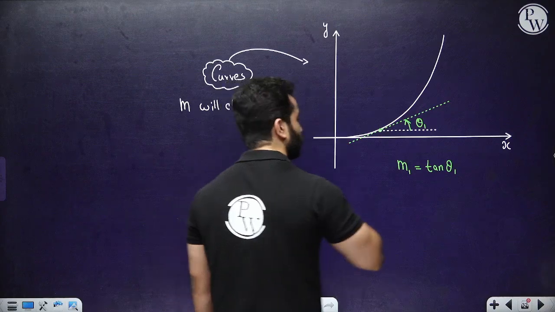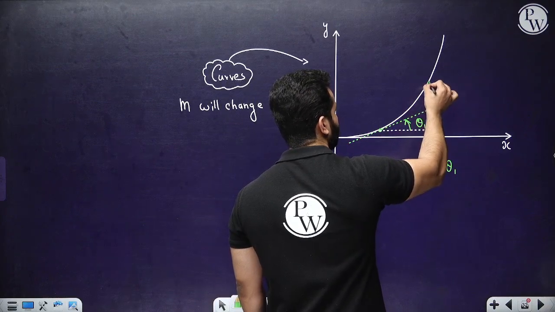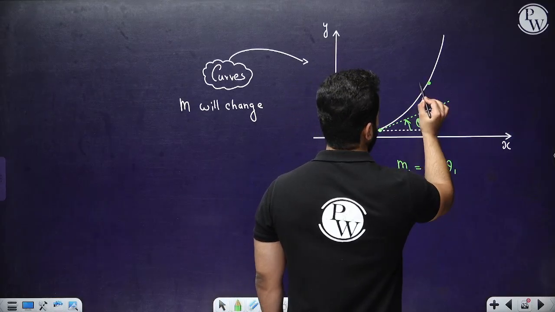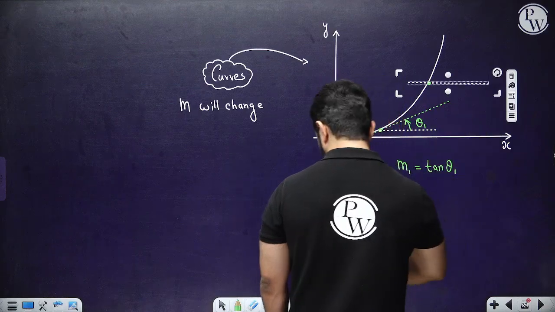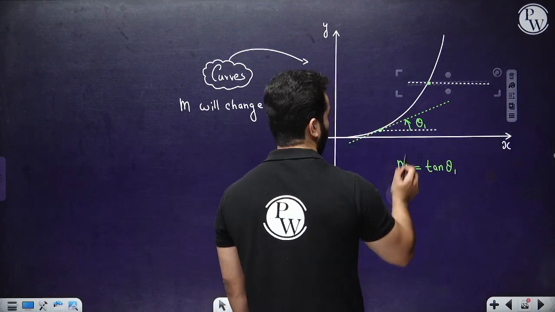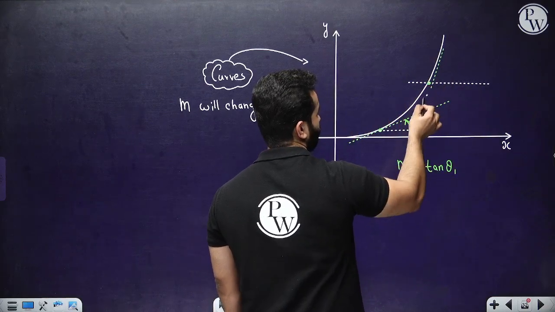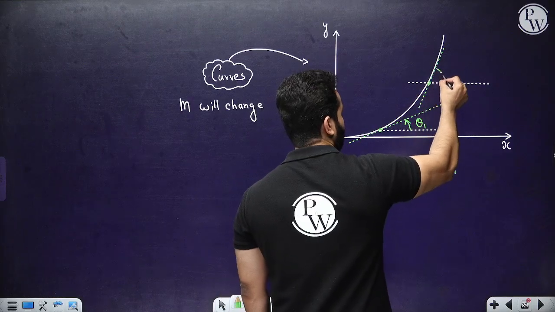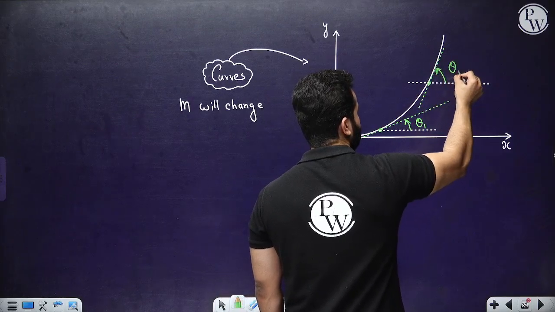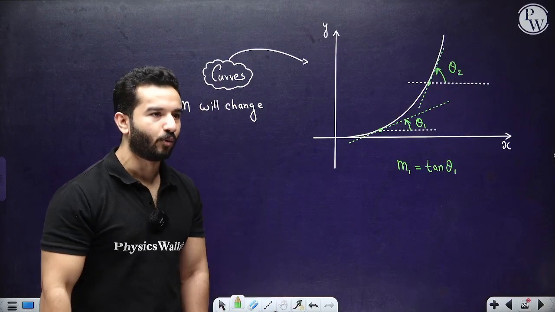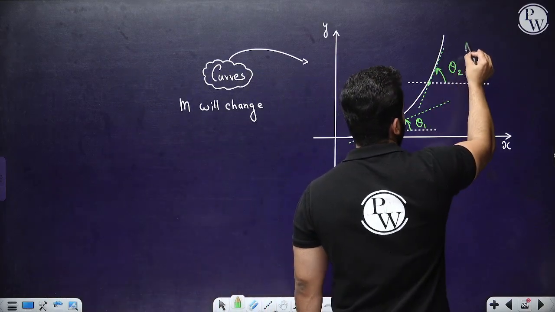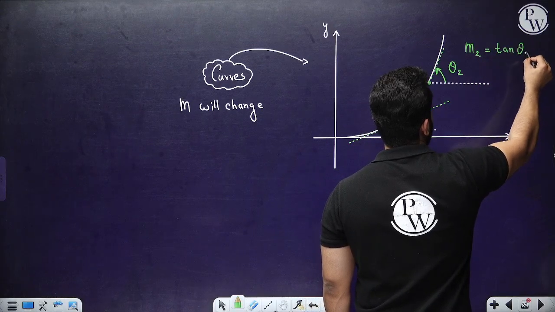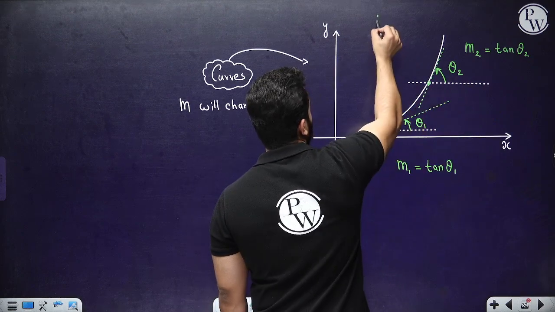Now let's choose another point. Again, draw a line parallel to x-axis and a tangent over here. Again, draw the angle. Now you can obviously see this angle theta 2 is greater than theta 1. So I'm going to say that M2 will be written as tan theta 2. Right? Also, M2 is greater than M1.